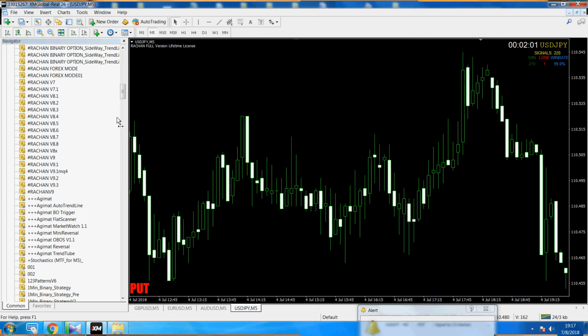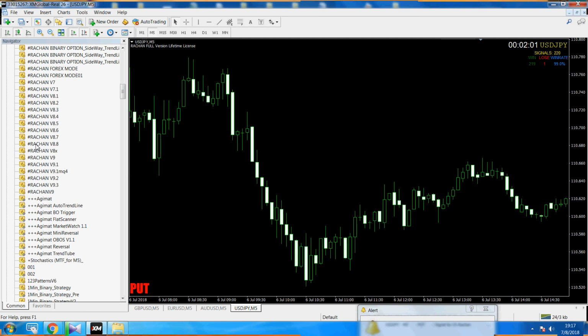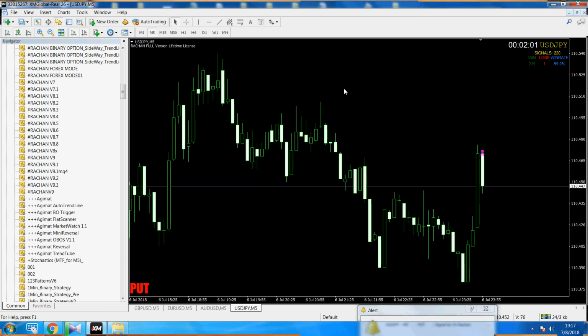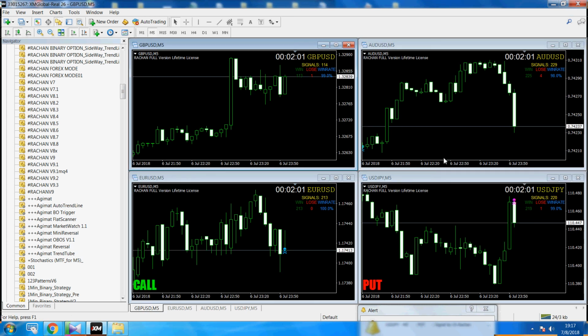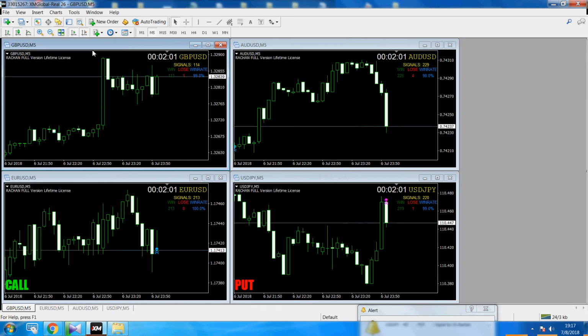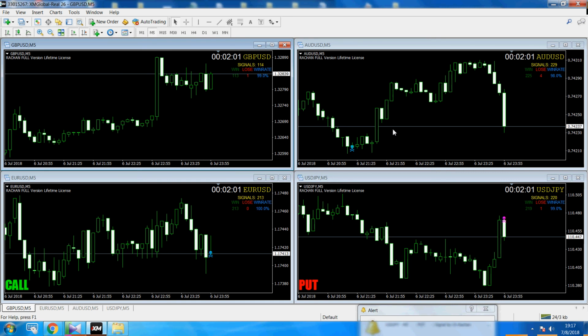Okay, and then you want to separate each group of charts. You can click this button here to arrange windows, or you press Alt R right here. You can see here. If you open more, you can click here again, and if you close this, press Alt R. Okay, for the manual trade, finished.